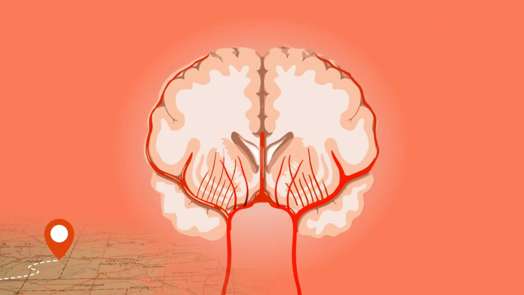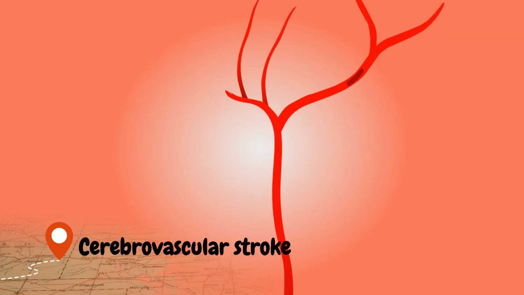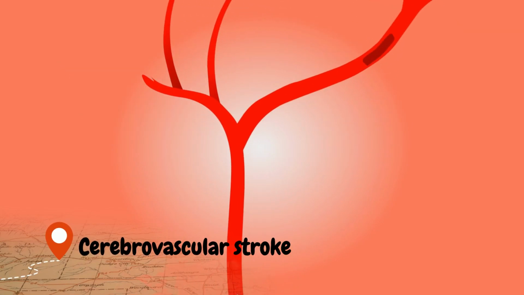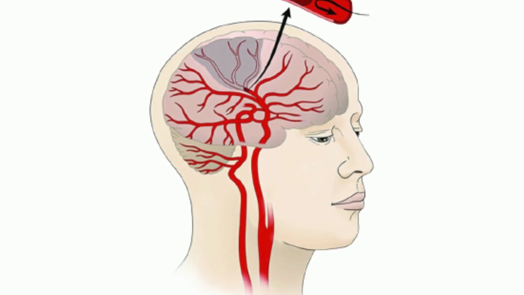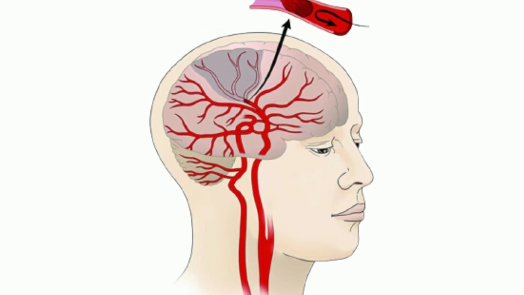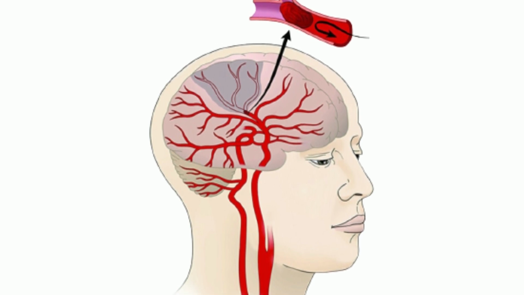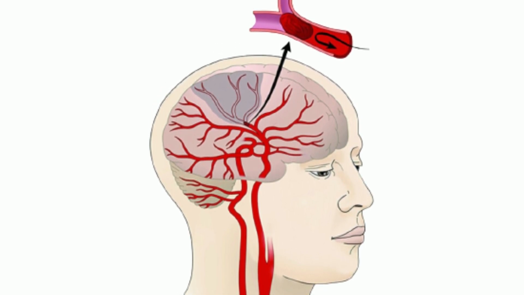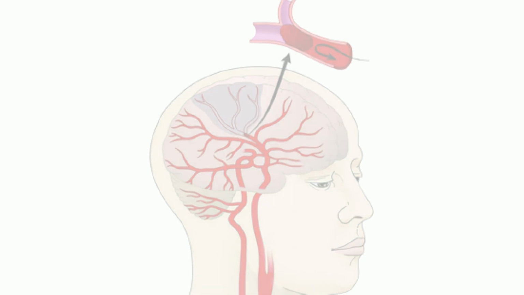Stroke is the second most lethal condition in the world. When a brain artery becomes blocked or leaky, a stroke happens. Within minutes, the brain cells start to die because of the lack of oxygen. In fact, strokes are also considered the leading cause of long-term disabilities. People who receive treatment within 3 hours of having a stroke are less likely to have disabilities.